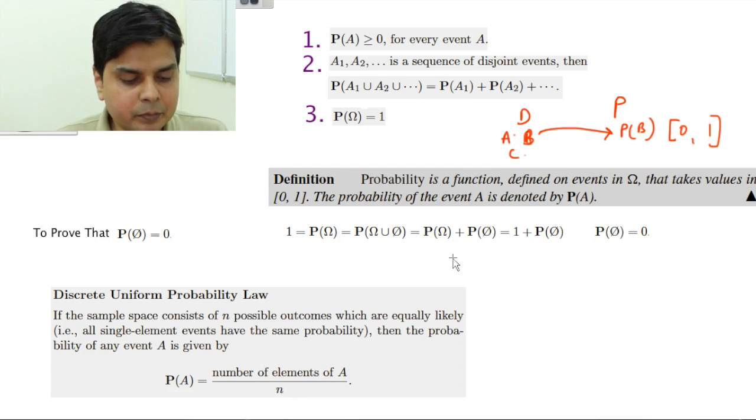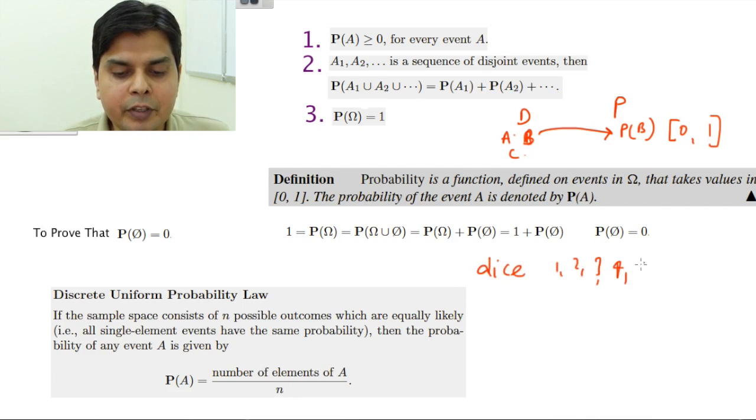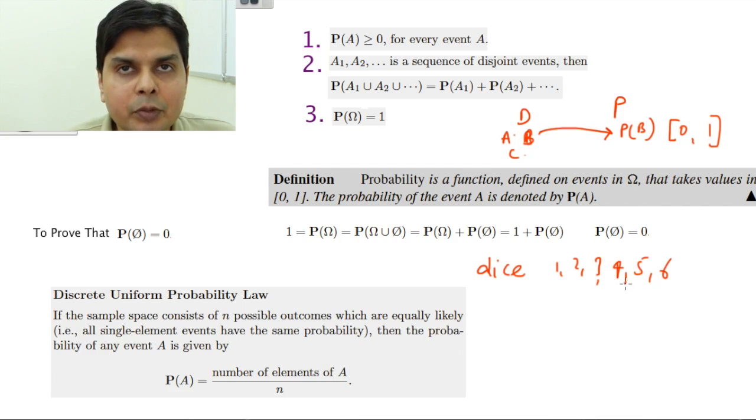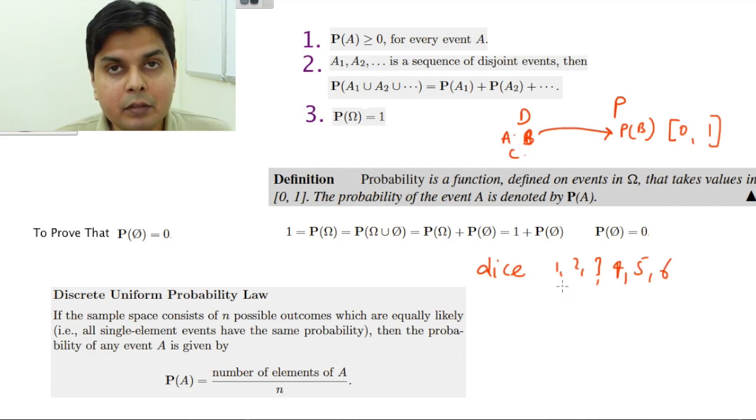It's very simple, because suppose a dice is rolled and you have got 1, 2, 3, 4, 5, 6. These are the 6 outcomes. Suppose all these outcomes are equally likely. Then I ask you what will be the probability that an even number is obtained.